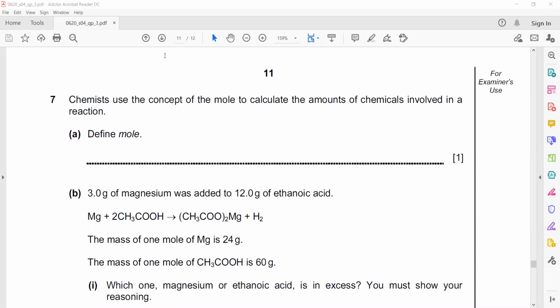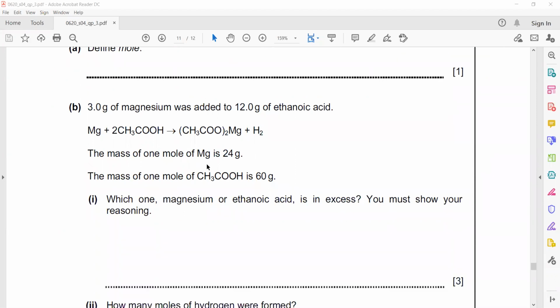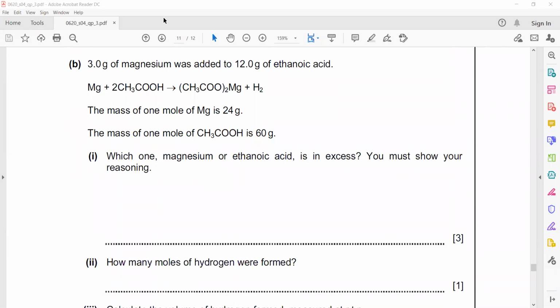Then in the next question, 3 gram of magnesium was added to 12 gram of ethanoic acid. The mass of 1 mole, meaning the molecular mass, of magnesium is 24 and the mass of 1 mole of ethanoic acid is 60. Which one, magnesium or ethanoic acid, is in excess? And you must show your reasoning. So what you can do, if the masses are given, you have 3 gram of magnesium and you have 12 gram of ethanoic acid.